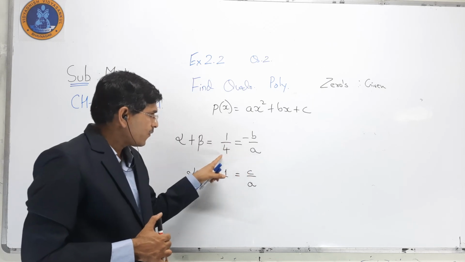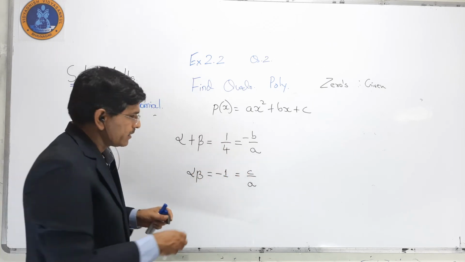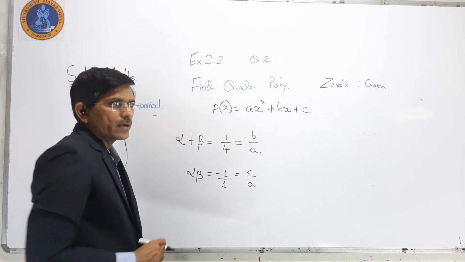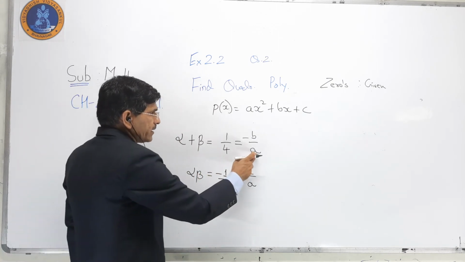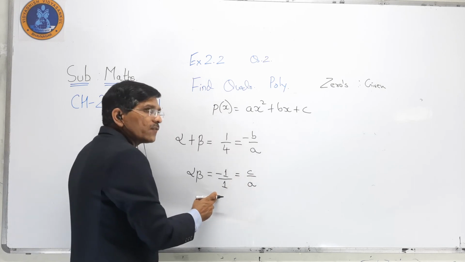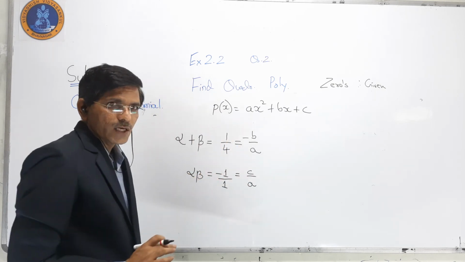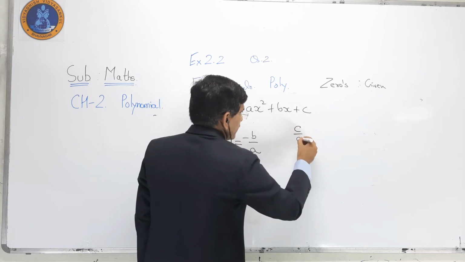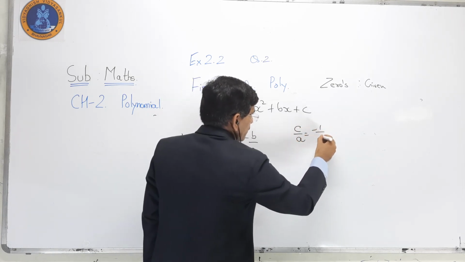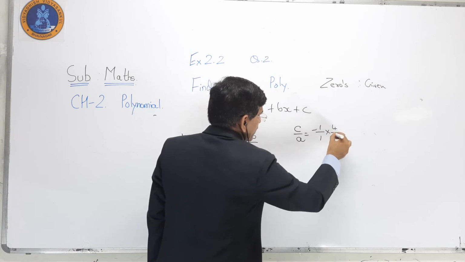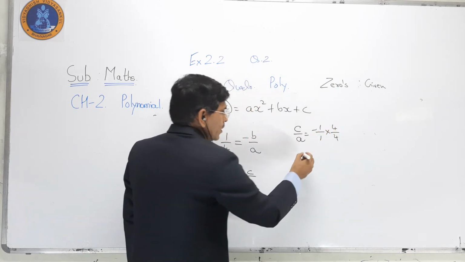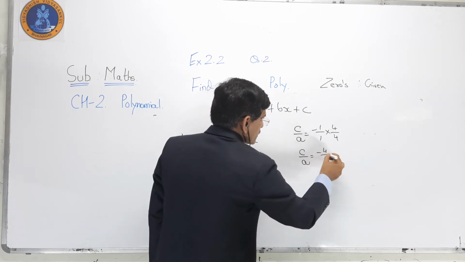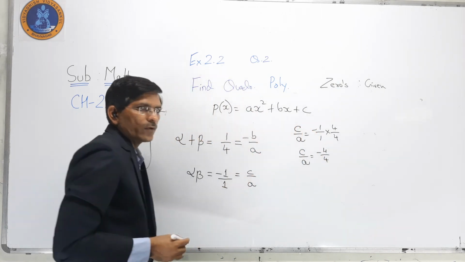Here A is 4, but in the product A is not given as 4. We have to make it equal. So what do I write? C upon A is equal to -1 upon 1, multiplying numerator and denominator by 4, so we get C upon A is equal to -4 upon 4.